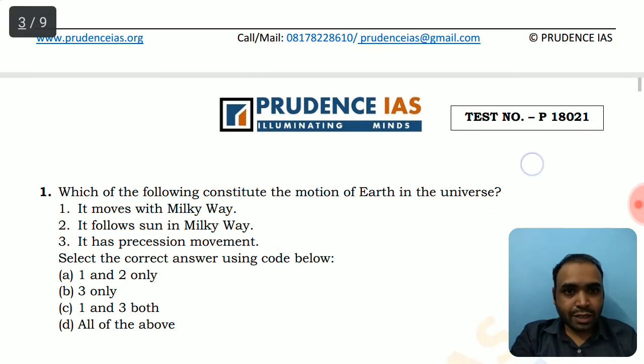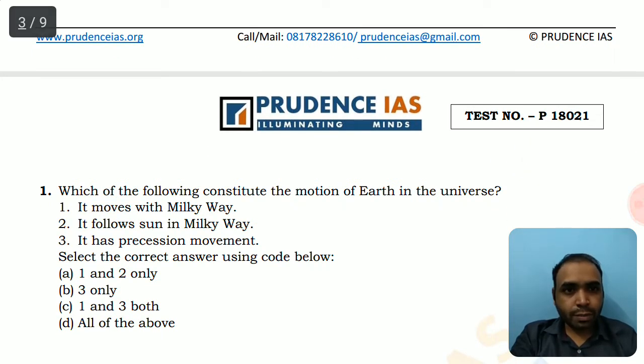So let's read the explanations. It's about the motion of Earth. It moves with the Milky Way. This is also correct because the universe is expanding and Milky Way is also having a relative motion. It follows Sun in the Milky Way. Yes, Earth is the part of solar system. When the Sun is revolving in the Milky Way, then Earth is also revolving with the Sun.